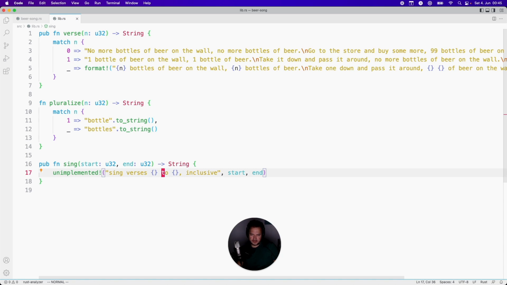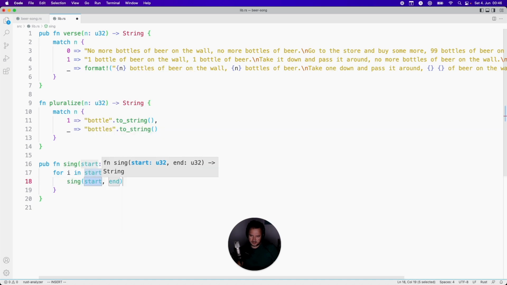Sing verse from start to end. Alright, so I'm gonna start. Can make like a for loop of e in start to end. I'm not sure if Rust gonna like to start on 8 and go down to 6. Probably not. But let's try something like this for now.